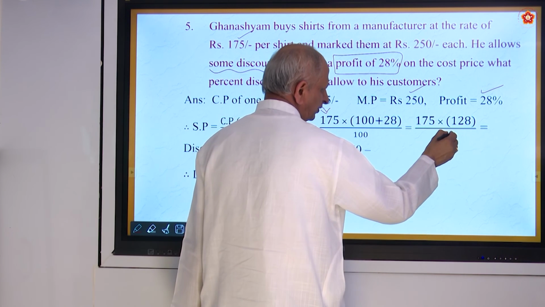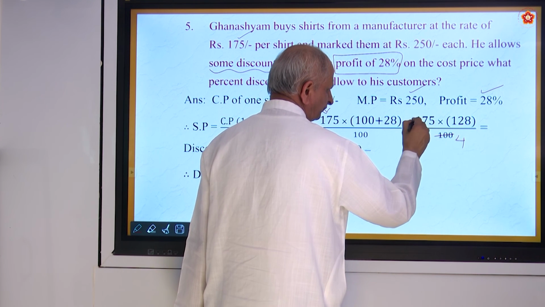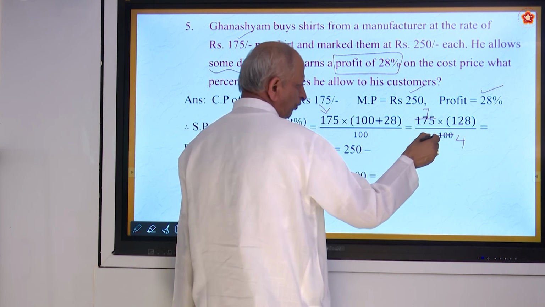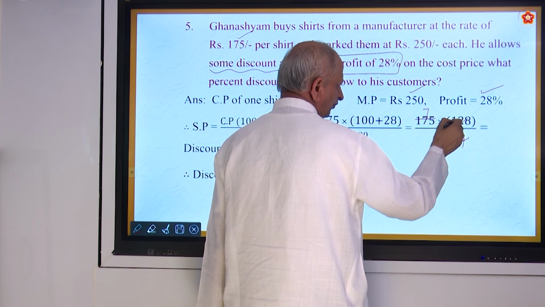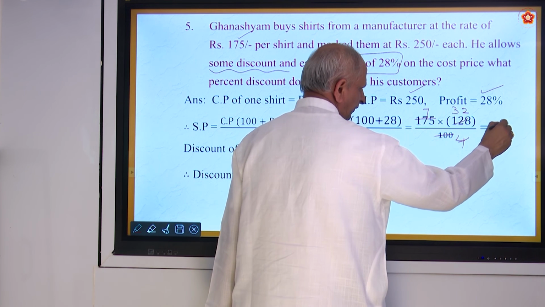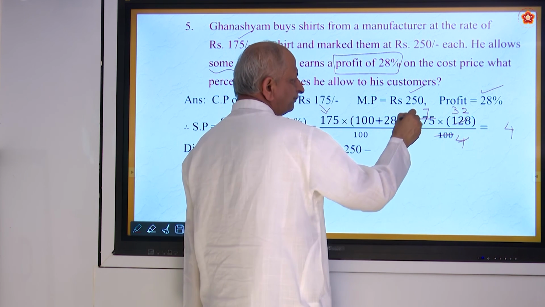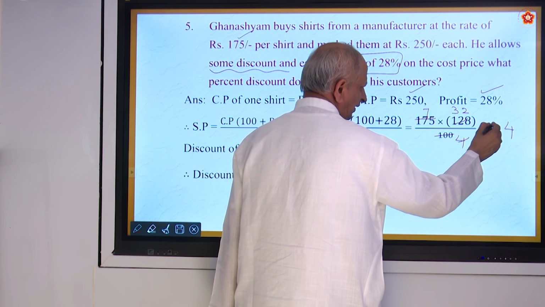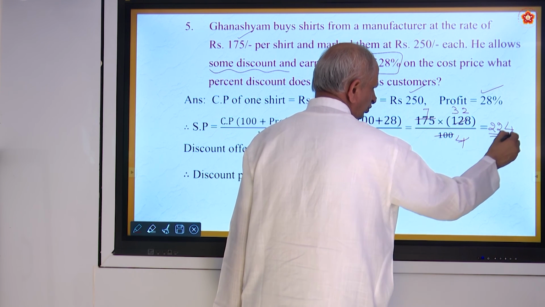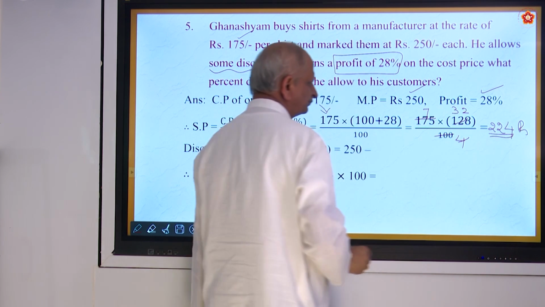So it will be 25 4s are 100, 25 7s are 175, and 4 1s are 4, 4 3s are 12, 4 2s are 8, 7 2s are 14, 7 3s are 21 plus 1, 22. So 224 rupees.